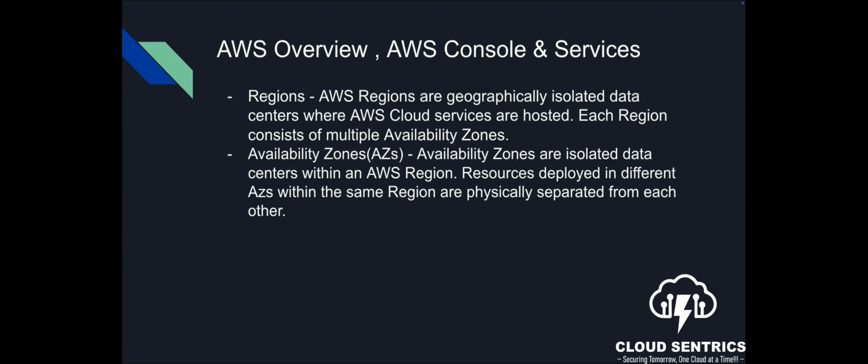So when we talk about a region in AWS, the very first thing I want you to remember is a geographical location. So a region is a geographical location, okay? Then an AZ is cities within that state, like I said, Dallas, Houston, Austin. So an AZ in terms of AWS is an isolated data center.